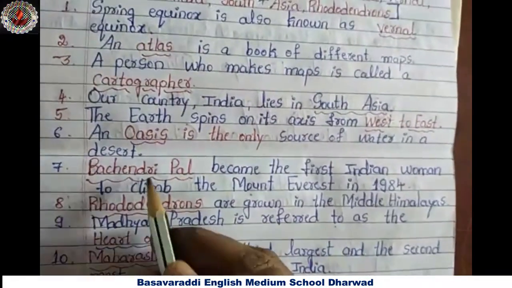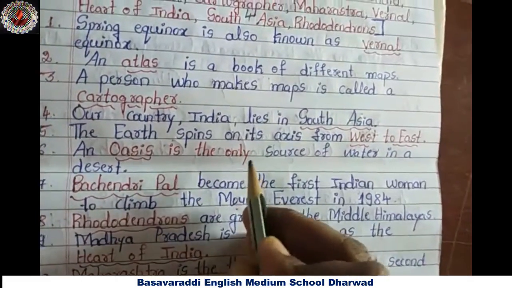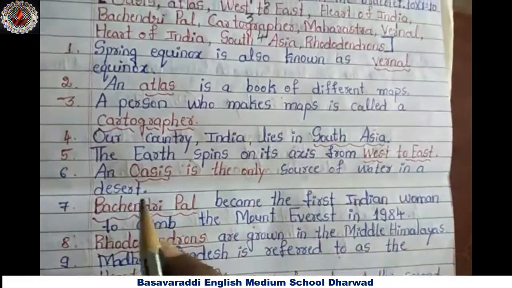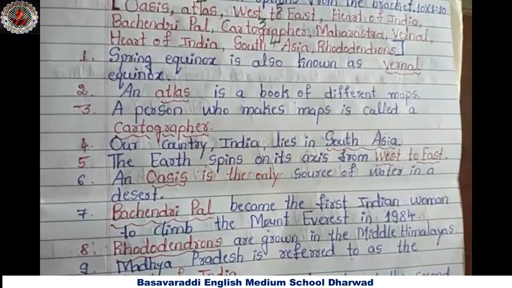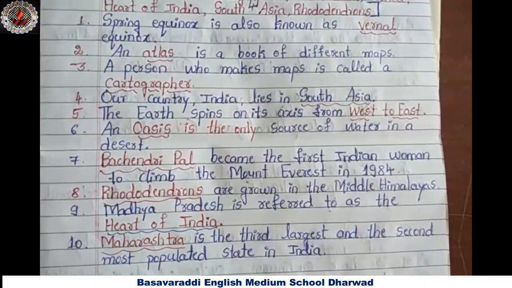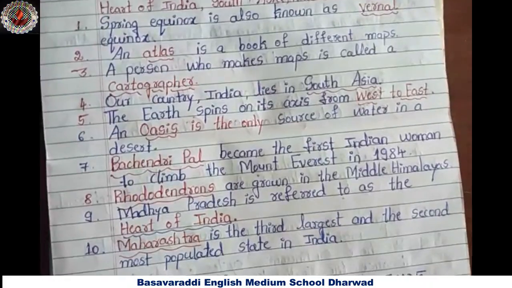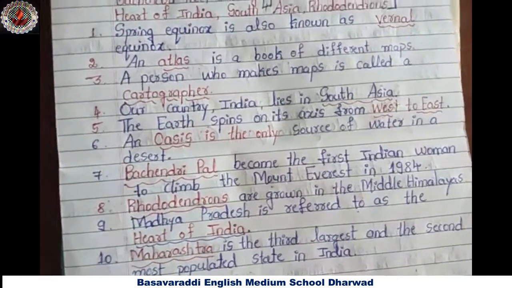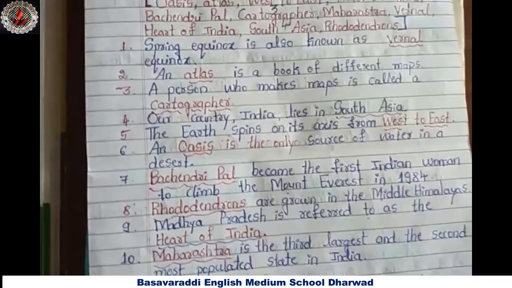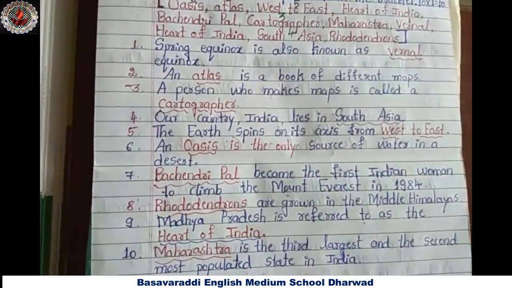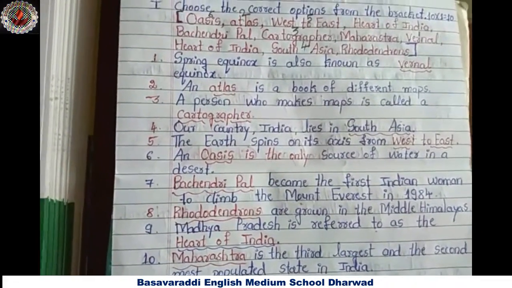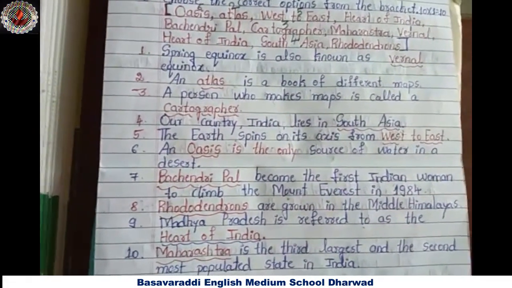Sixth question. An dash is the only source of water in a desert. An oasis is the only source of water in a desert. Why? Because in all the deserts there is a scarcity of water. Why?